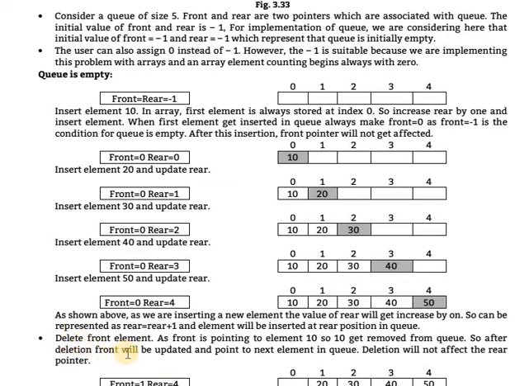After that, delete the element as front is pointing to element 10. So 10 gets removed from the queue. So after deletion, front will be updated and point to the next element in the queue. Deletion will not affect the rear pointer. Clear that? The deletion operation does not affect the rear pointer, and on the insertion side, the front pointer will not be affected. Okay.